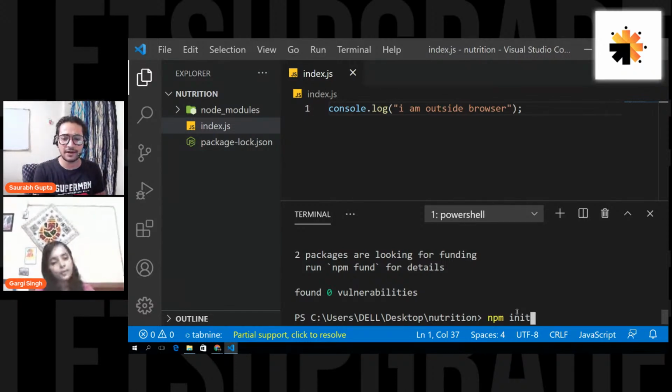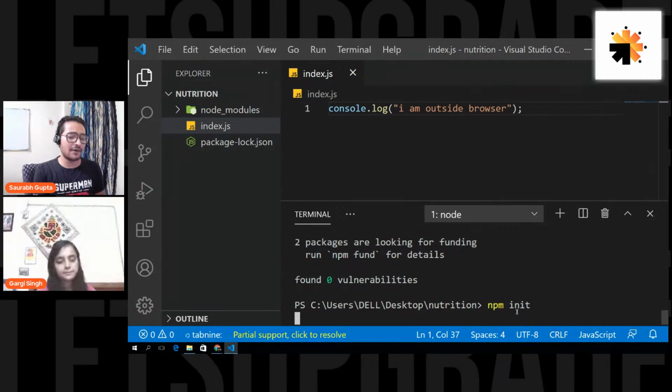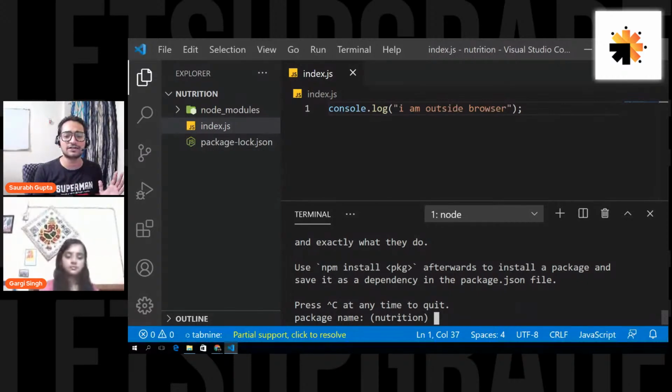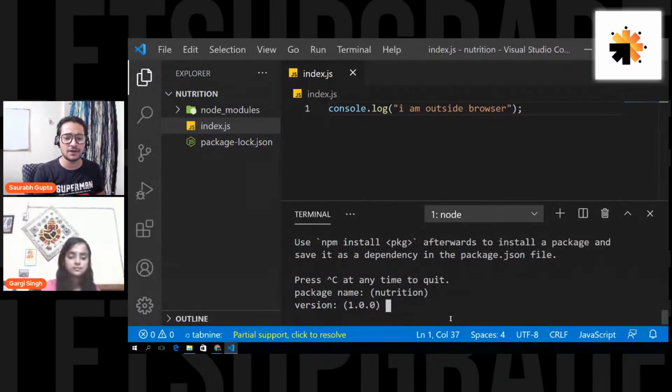So let's run it as well. So I say npm init. Now it will ask me a few questions. It is asking, what do you want to name your project, the package name? I can write something else, or it should by default take nutrition. So I'll say okay, fine, you take nutrition. Version 1.0.0. That's great.